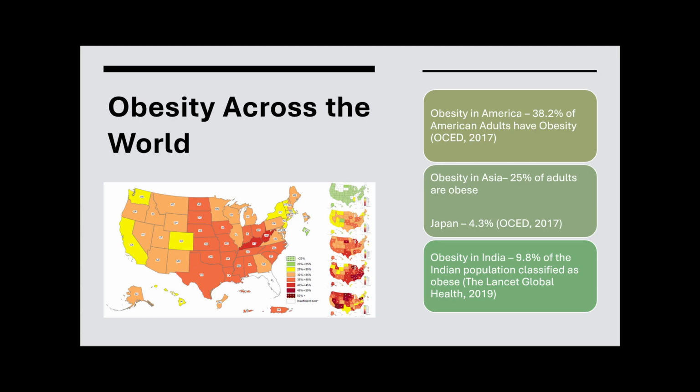In Asia, 25% of adults are obese, and in Japan, 4.3% of adults are obese. Additionally, in India, 9.8% of the population is classified as obese. And here we have an image showing the obesity percentages within the United States.